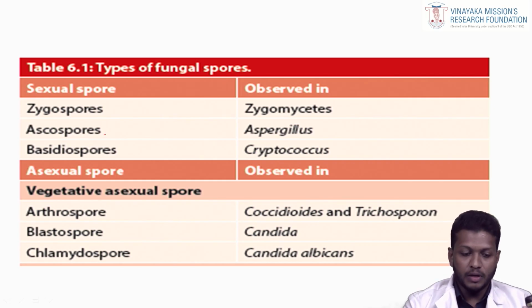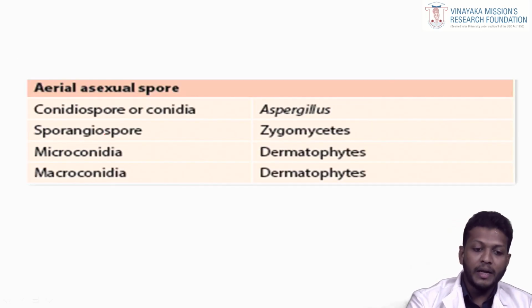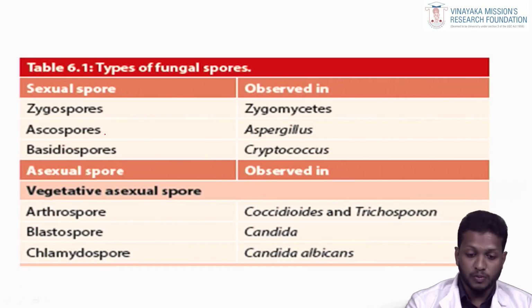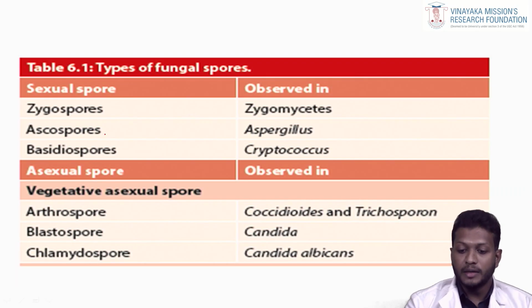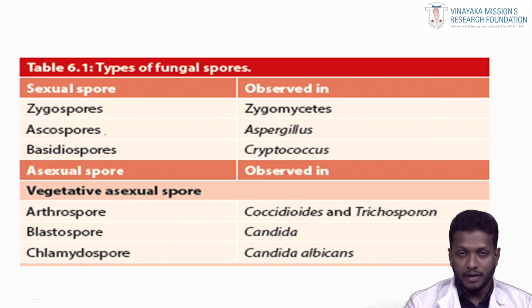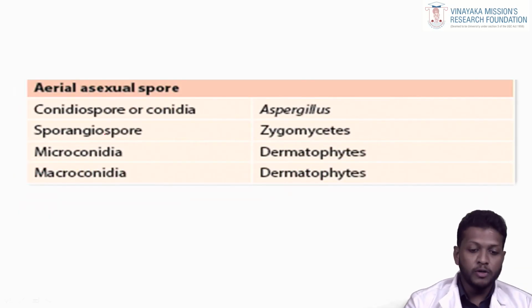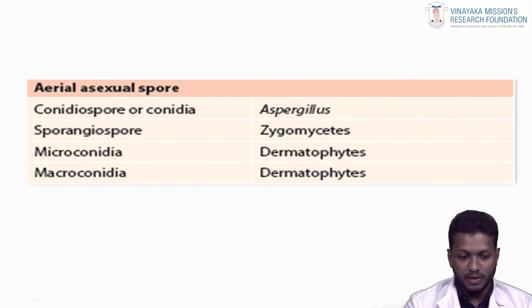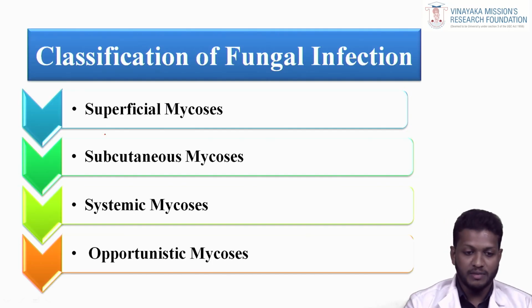The asexual spores are of two types: vegetative asexual spores and aerial asexual spores. Vegetative asexual spores: arthrospores are observed in Coccidioides and Trichosporon. The second one, blastospores, are observed in Candida. Third, chlamydospores are observed in Candida albicans. Aerial asexual spores: conidiospores or conidia are observed in Aspergillus. Sporangiospores are observed in zygomycetes. Microconidia and macroconidia are observed in dermatophytes.